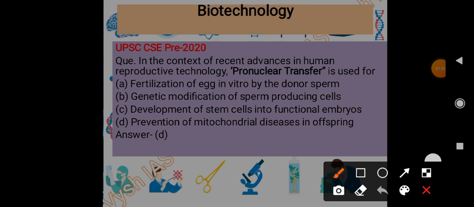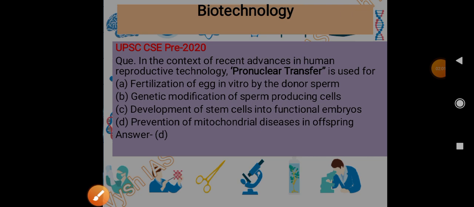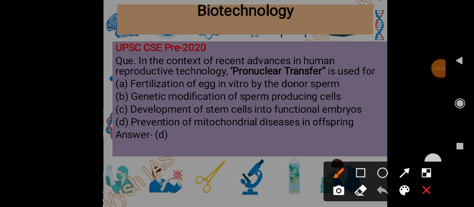Next question. This is regarding pronuclear transfer. I have explained this technology, pronuclear transfer, in detail in the coming slides. The question is, in the context of recent advancements in human reproductive technology, pronuclear transfer is used for what?